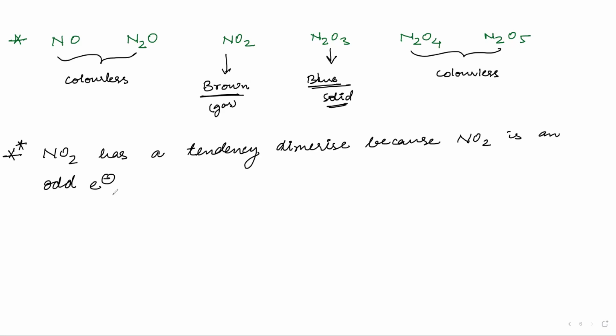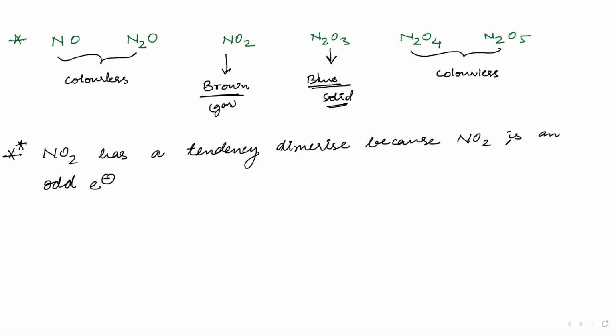Odd electron species I have shown in N2, and which is the other compound which forms odd electron species? Nobody remembers, nobody really reads. NO, yes, NO and NO2.